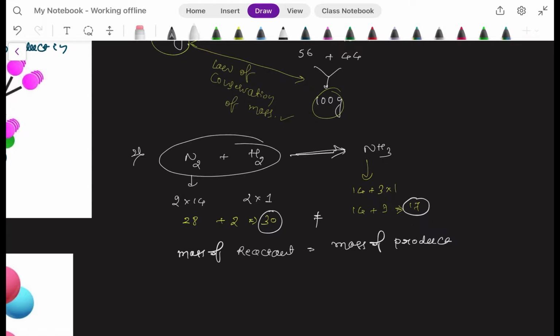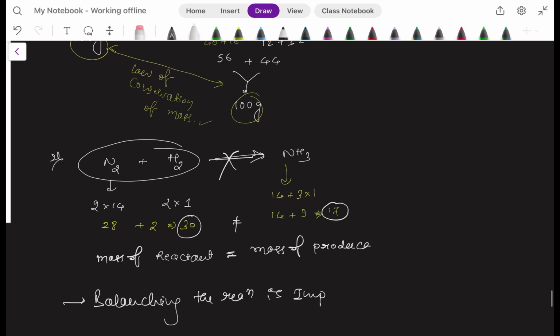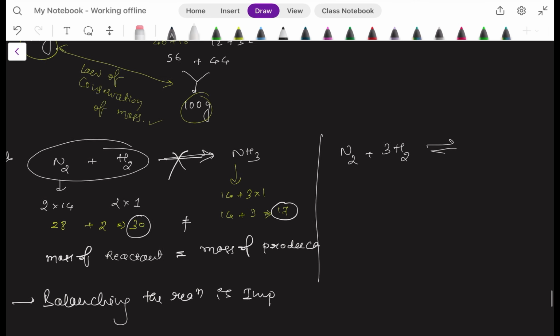But it exists when balanced. Balancing the reaction is most important in the law of conservation of mass. If you balance the reaction, then the law of conservation of mass exists. How, sir? Here it is not existing, right? You just change a small value: N2 reacts with hydrogen, which gives ammonia. Three hydrogens are there, so I need to multiply by 2, then I get 6 hydrogen and 2 nitrogen.